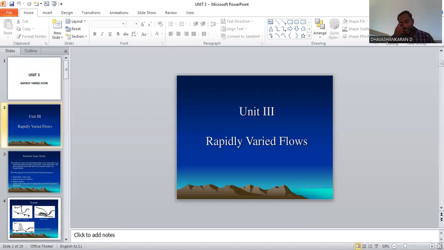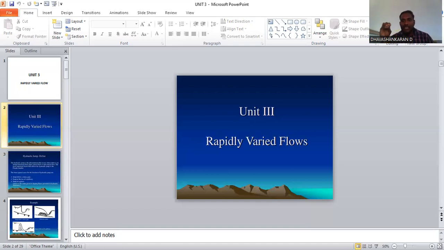Next, the different types of hydraulic jump: the undular jump, weak jump, oscillating jump, steady jump, and strong jump. How can we distinguish these types? Based on the Froude number value, the jumps are classified. When the Froude number is less than 1.7, the undulation on the surface is called an undular jump. For a weak jump, the Froude number lies between 1.7 and 2.5.